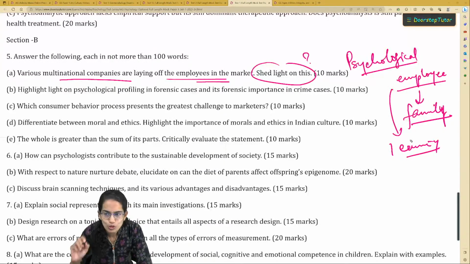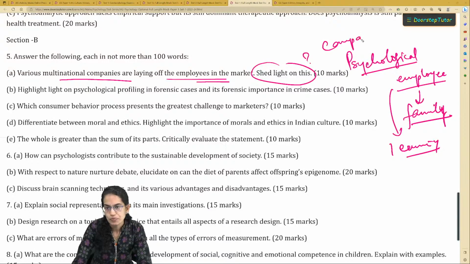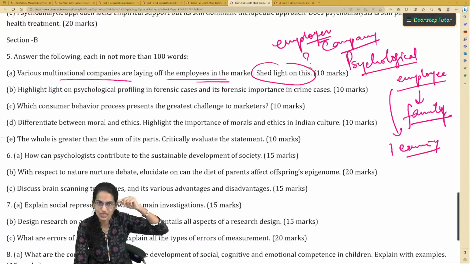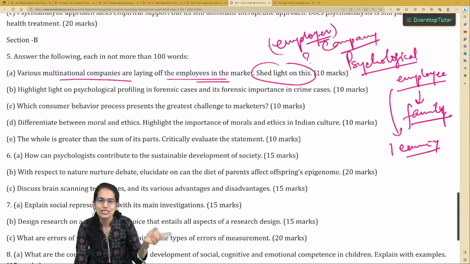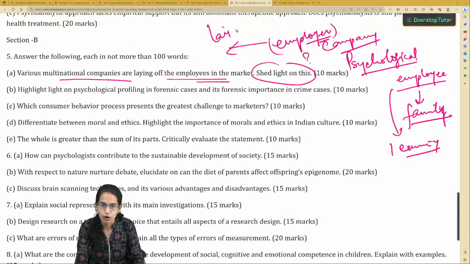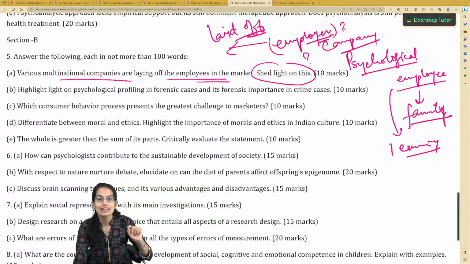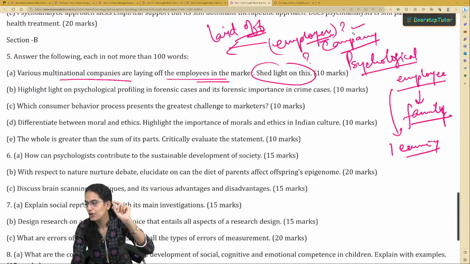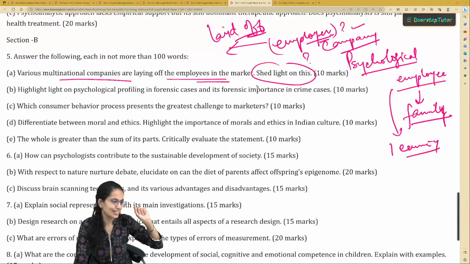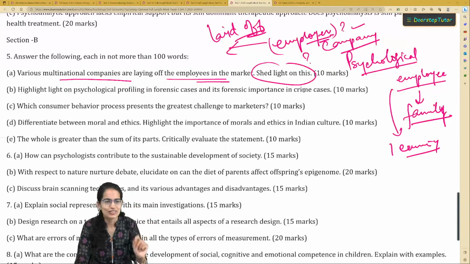We have to also take into account the implications on the company, the employer who is again an employee of the company. So understand the complexities within the chain. The employer who is saying that these members would be laid off, right, is again an employee of the company, and he or she is well aware that there could be a day when I could be in the same row. Okay, so that is the thing that you have to keep in mind while you are writing your answers.